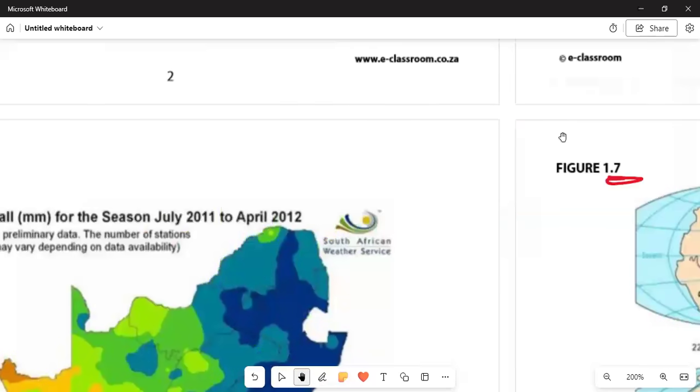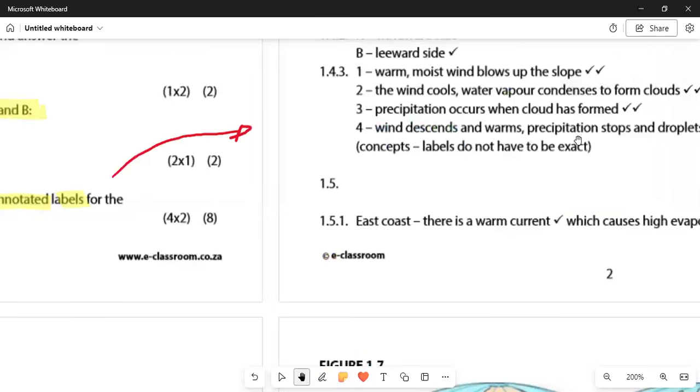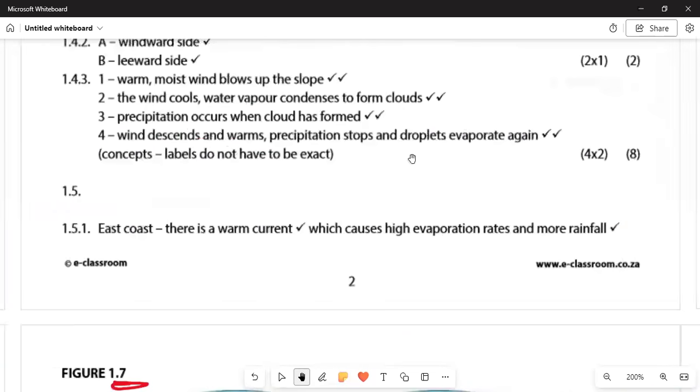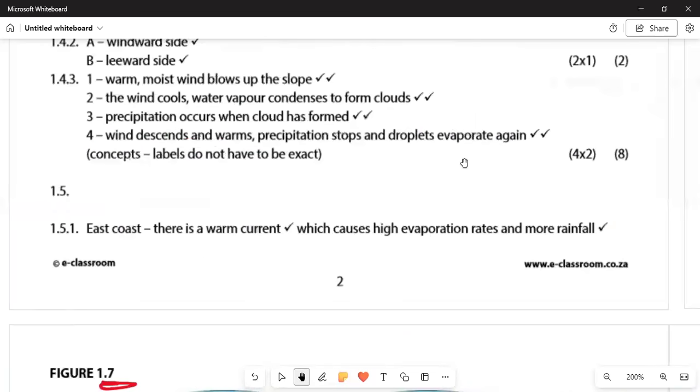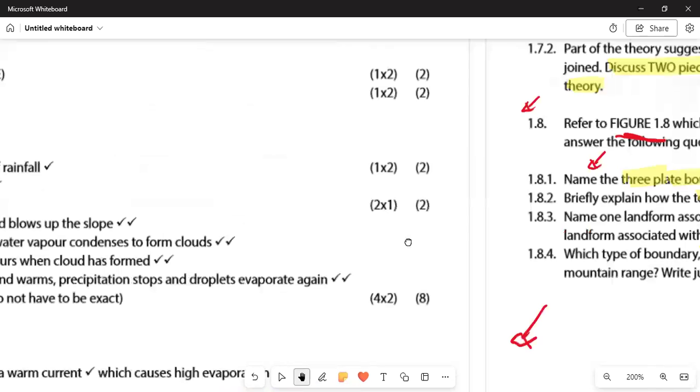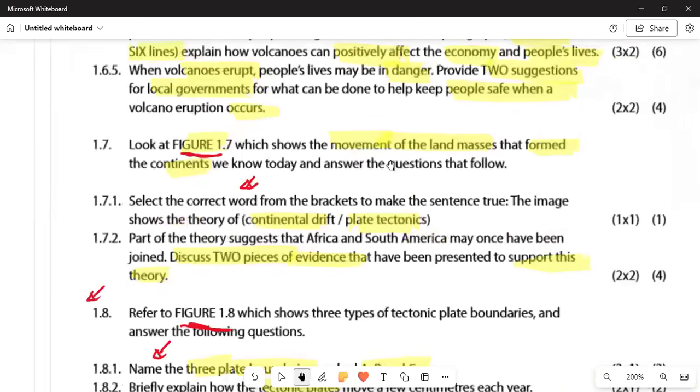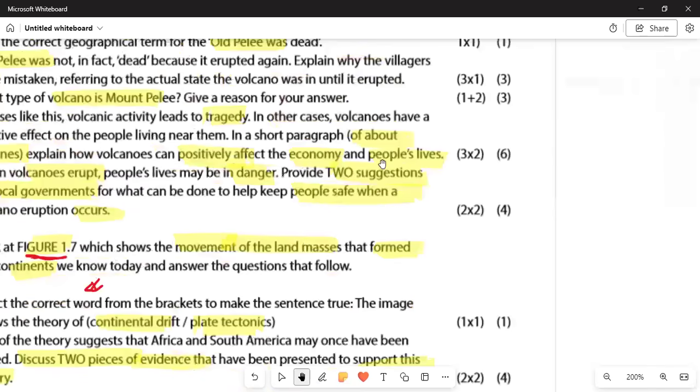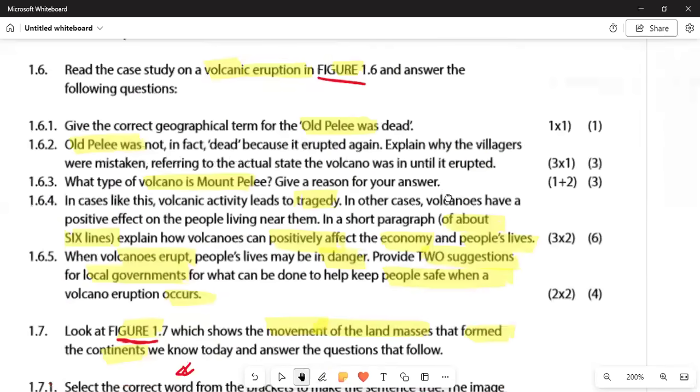So why is that the case? The answer there. All right. If we move on again, we can see that in 5.1, on the east coast there is a warm current which causes high evaporation and more rainfall. That is why it rains. It is because of the warm ocean currents on the east coast that they cause the rain to occur.